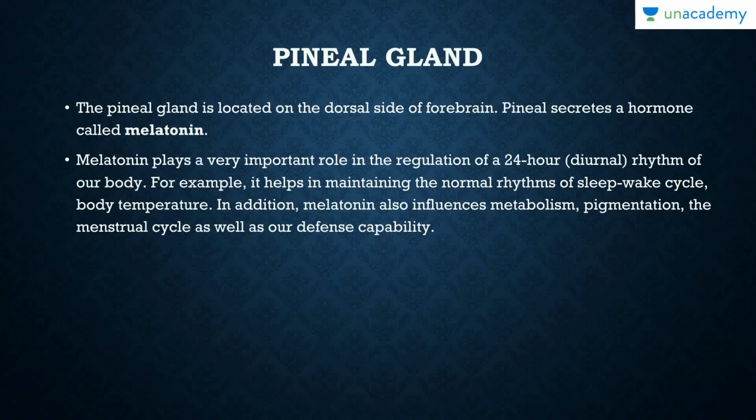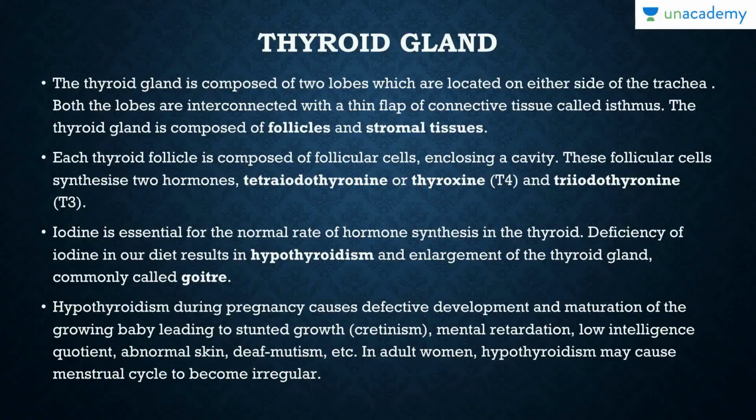The pineal gland. The pineal gland is actually located on the dorsal side of the forebrain, and it secretes a hormone which is known as melatonin. Melatonin is a very important hormone, and it plays a role in regulation of a 24-hour diurnal rhythm of our body. For example, it helps in maintaining the normal rhythm of sleep-wake cycle, body temperature. In addition, melatonin also influences metabolism, pigmentation, menstrual cycle, as well as our defense capability. So that's the only hormone that is secreted by the pineal gland.